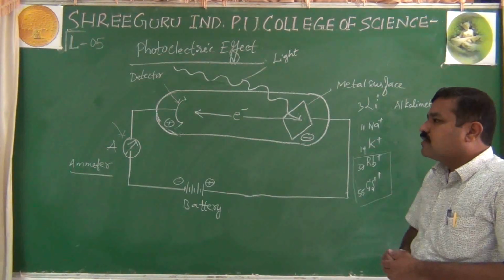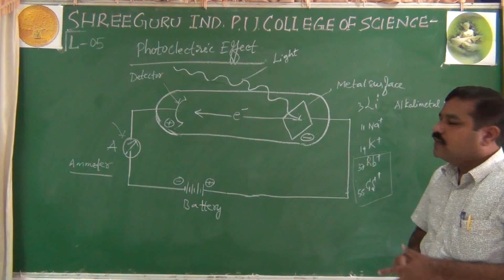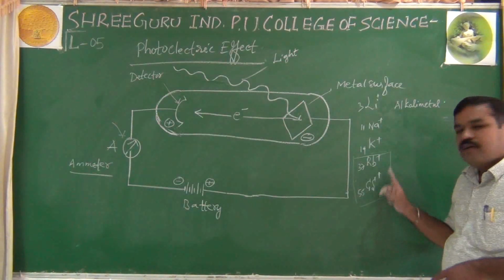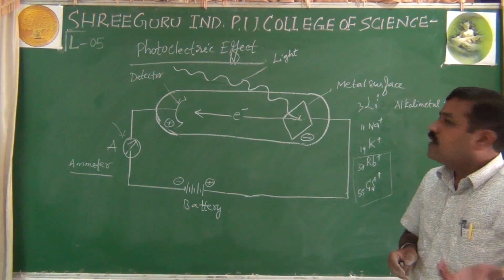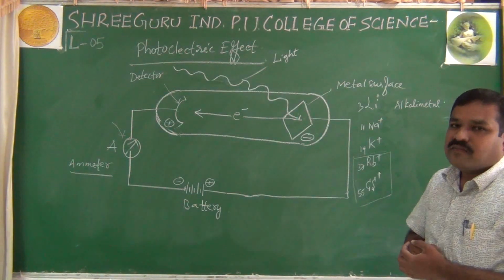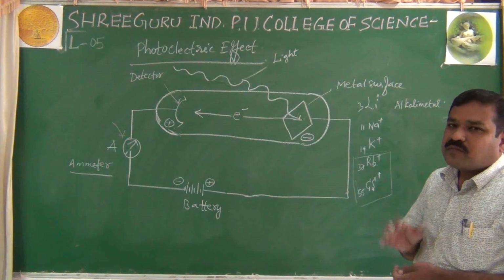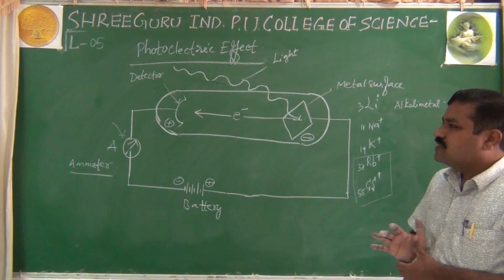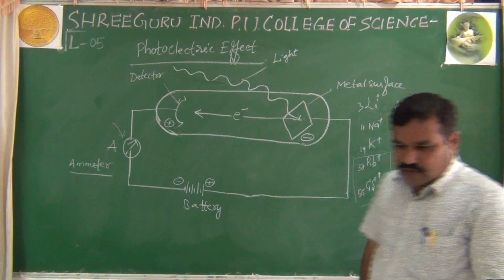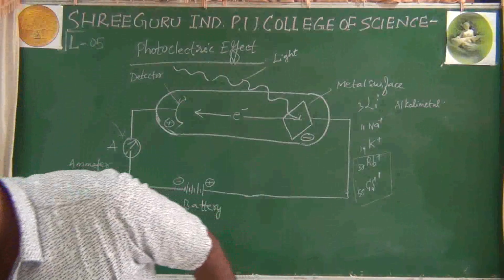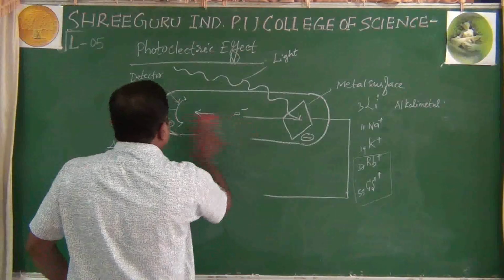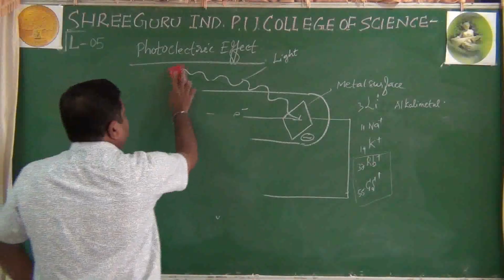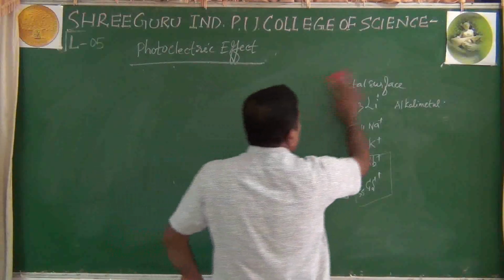Usually this character is shown by alkali metals, especially rubidium and cesium. Other metals with higher ionization energy won't show this photoelectric effect. So that is the information about the practical. Then lastly, after this diagram, I will give you the observations of this photoelectric effect. What are the observations of the photoelectric effect experiment?